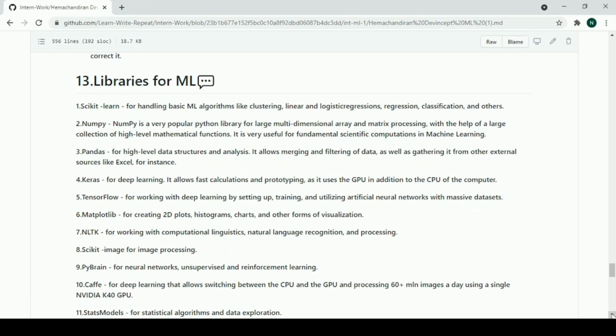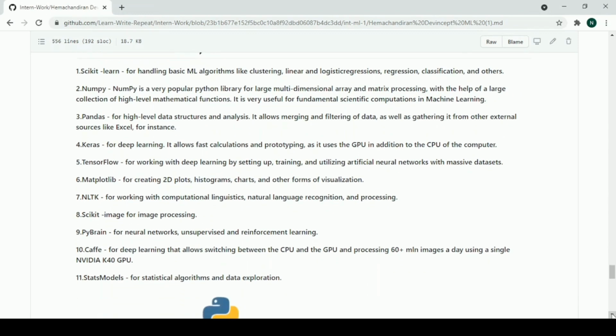Next, Keras. Keras is used for deep learning. It allows fast calculations and it uses the GPU in addition to the CPU that is used in a computer. Now comes TensorFlow. TensorFlow is used for working with deep learning by setting up, training and utilizing artificial neural networks with massive data sets. Matplotlib is used for creating 2D plots, charts, and other forms of visualizations. NLTK is used for working with computational linguistics, natural language recognition, and processing.